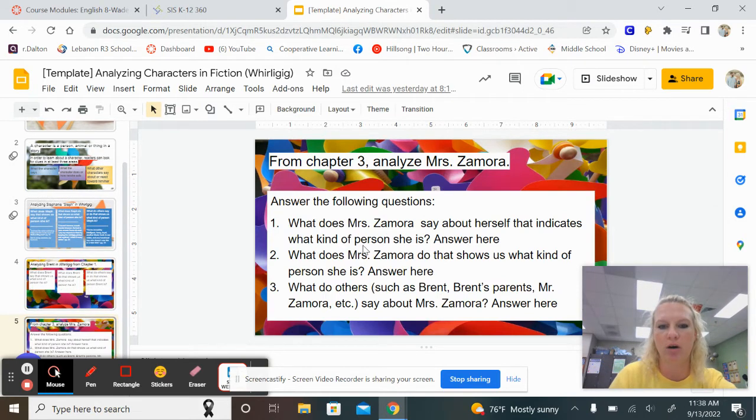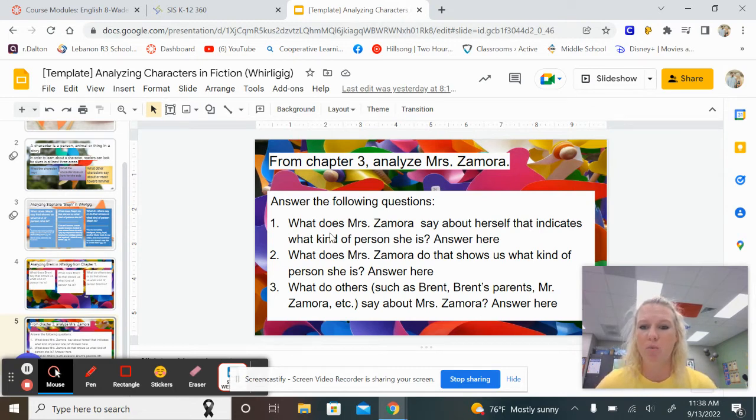We're looking at Mrs. Zamora, our chapter. She's Leah's mom in chapter 3. We're going to analyze her. So, what does she say to Brent, or to Brent's parents, or to the mediator that indicates what kind of person she is? We can tell that she's a really genuinely good person because of how emotionally rational she is about this, how she talks about how this all happens for a reason. And so we know that she's a pretty phenomenal character.